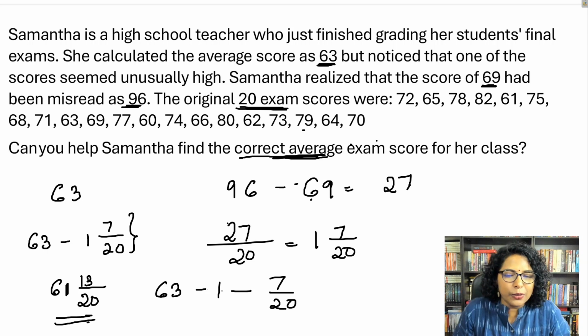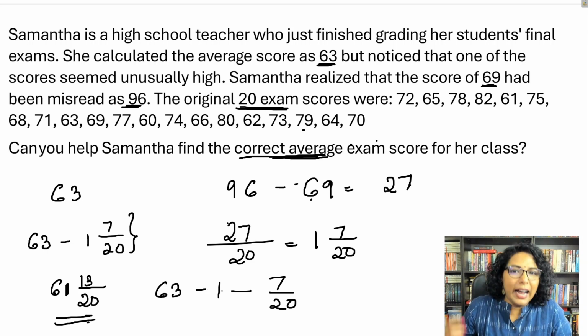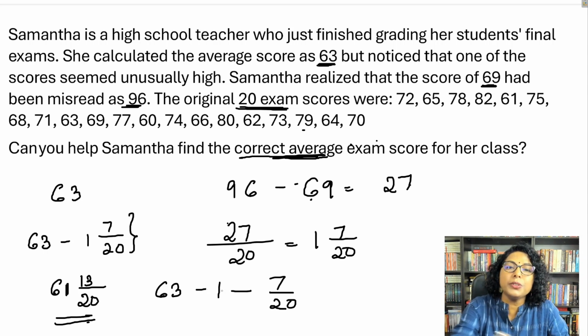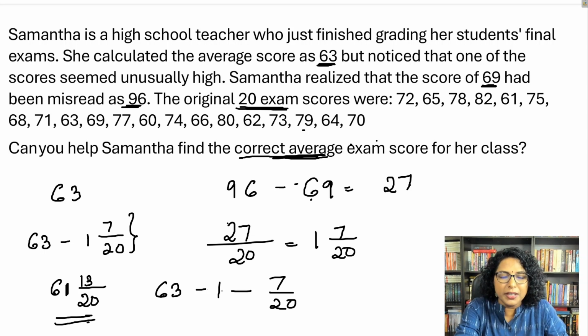So hardly any calculations, right? So you're not adding it again. That is, putting that 69 instead of 96 and adding it once again would have been very lengthy. So what we did is, whatever was the gap, that is 69, which was misread as 96, you distributed equally among the observations and you get the answer as 61 13 by 20. So now let's move on to the next question.